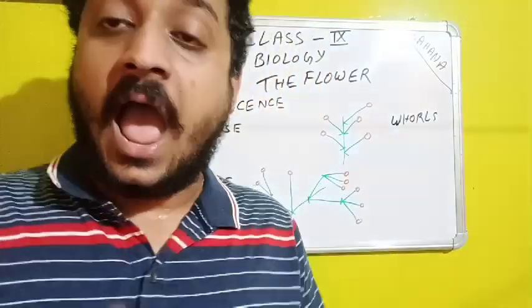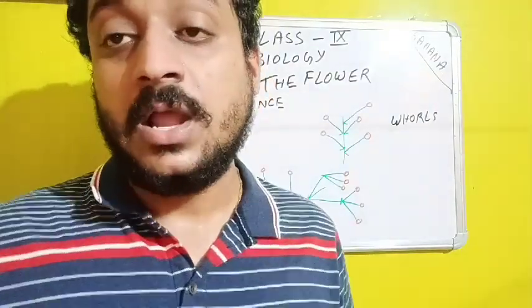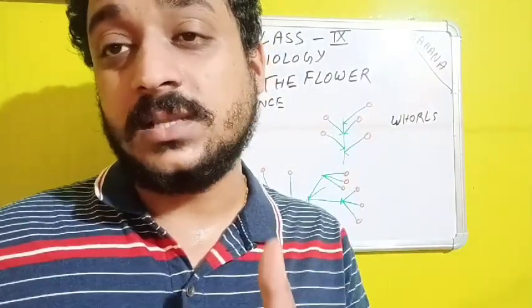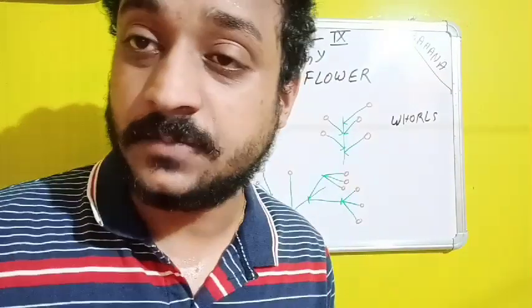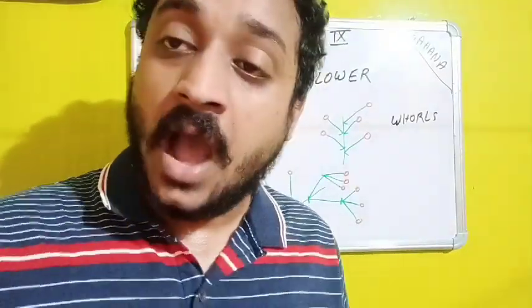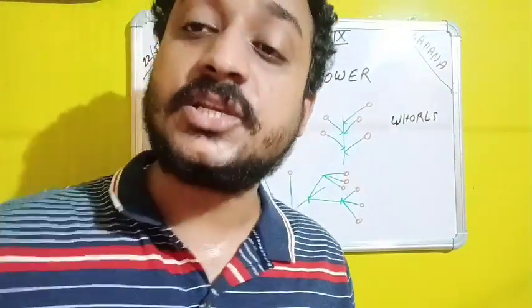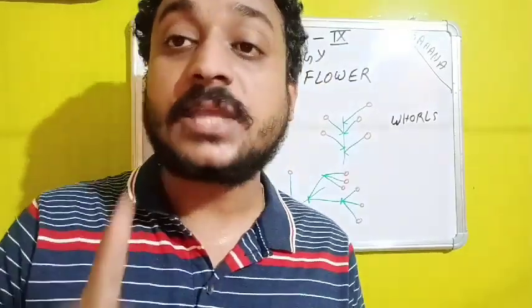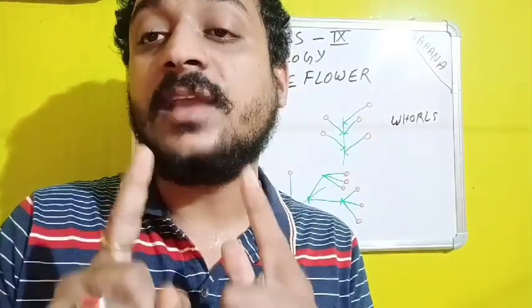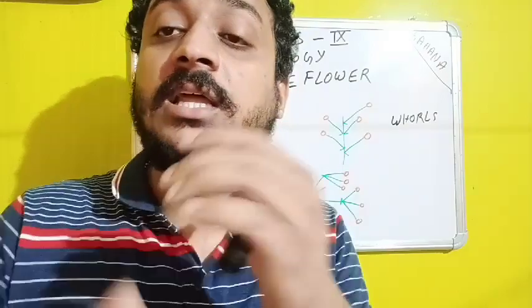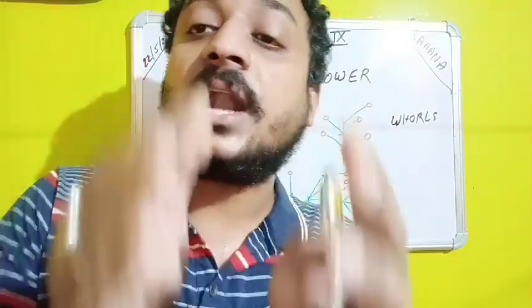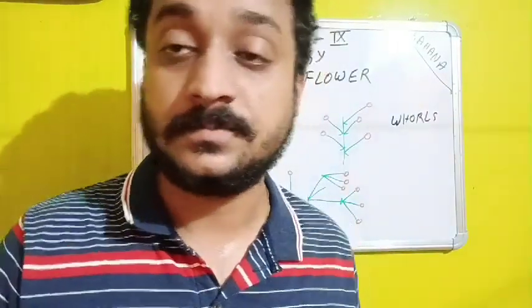Now, having said all about these whorls, next is what are essential and non-essential whorls. Calyx and corolla are considered non-essential whorls. Why? Because calyx and corolla do not have any direct involvement in the reproduction or in the production of seeds.